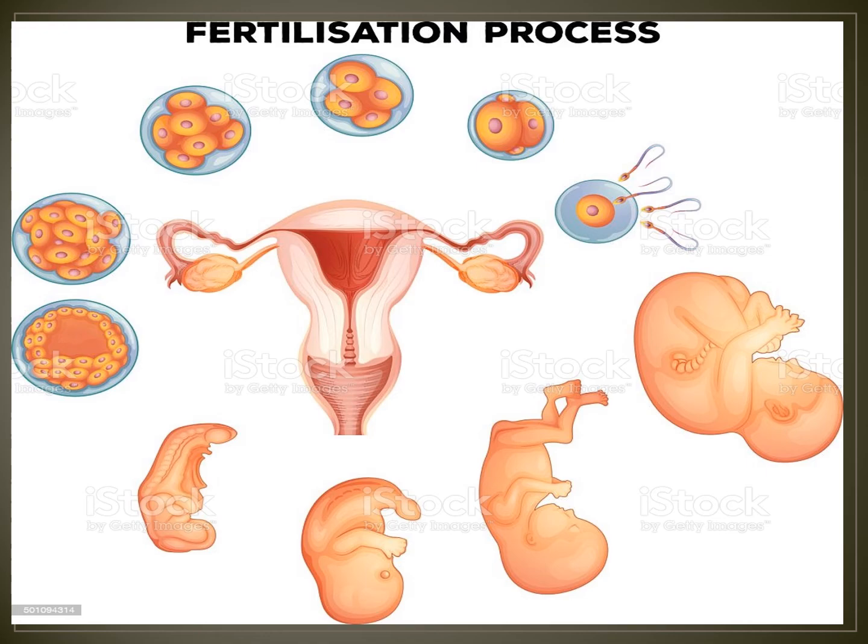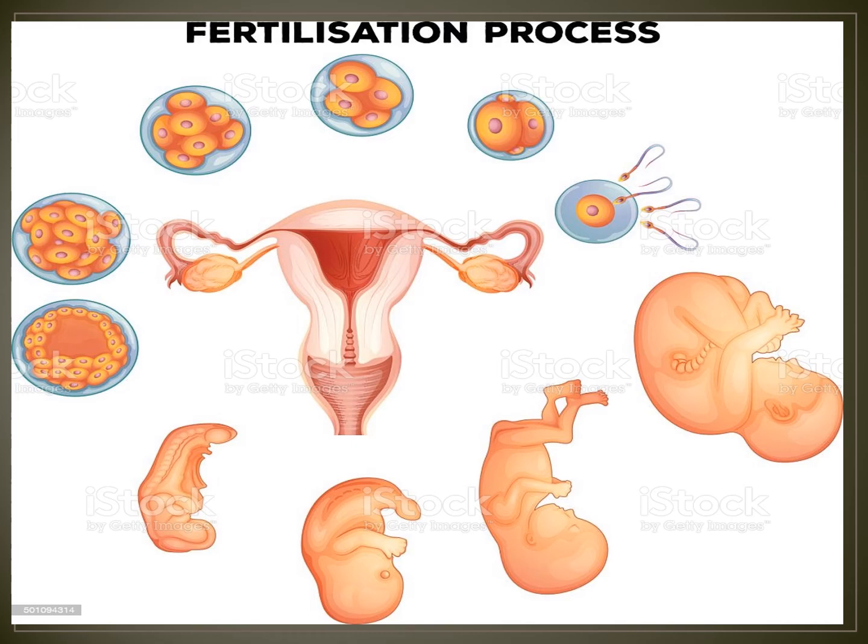Sperm is from the male, ovum is from the female, and together they fuse in that place. The zygote starts dividing within 24 to 48 hours.